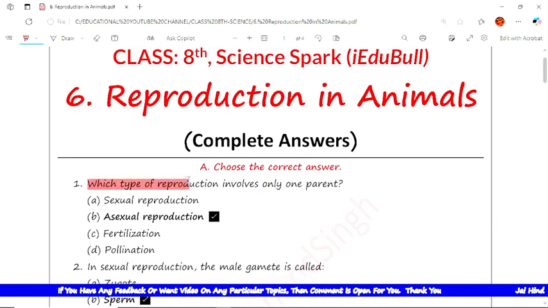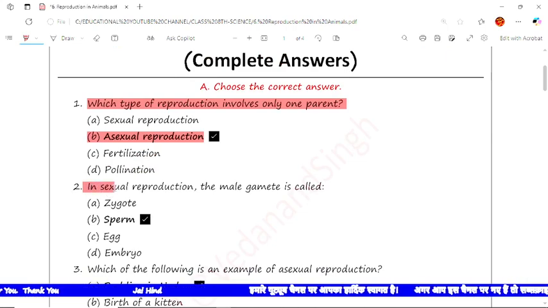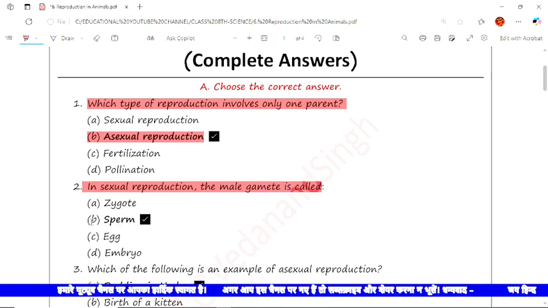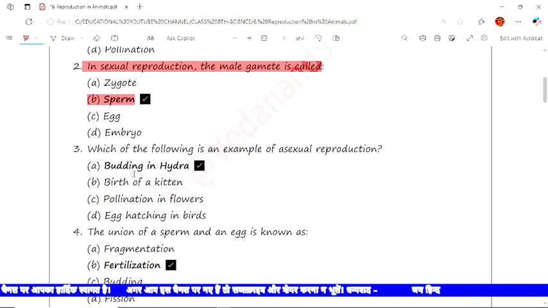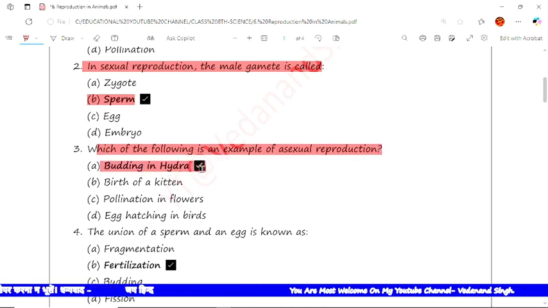First is, which type of reproduction involves only one parent? The correct answer is asexual. B is the correct option. So asexual reproduction. Now the next is, in sexual reproduction, the male gamete is called sperm. So B is the correct answer. Now the next is, which of the following is an example of asexual reproduction? The answer is budding in hydra. So A is the correct option.